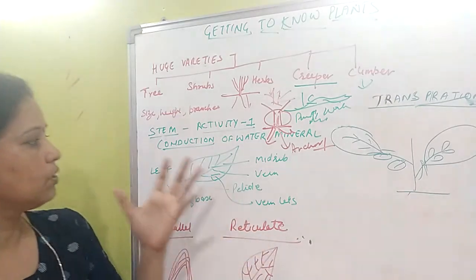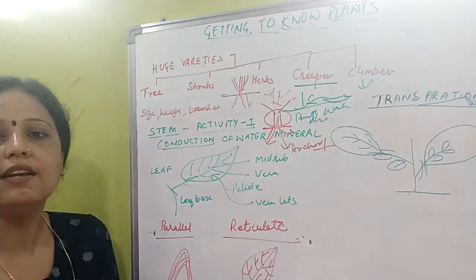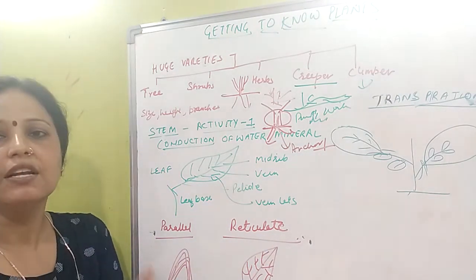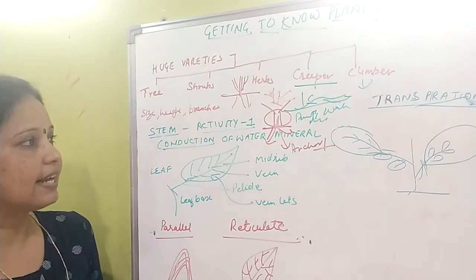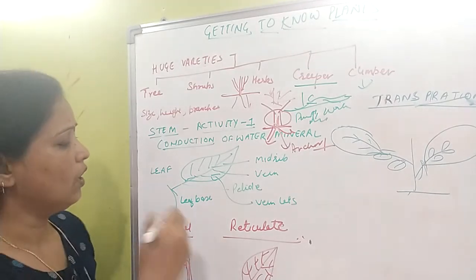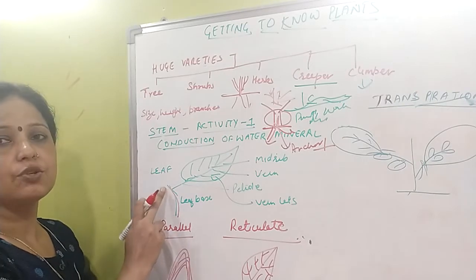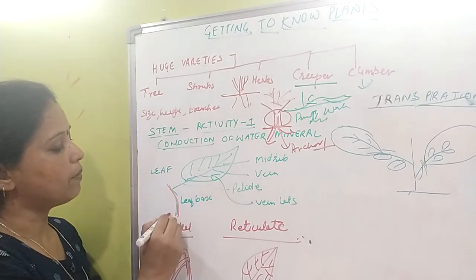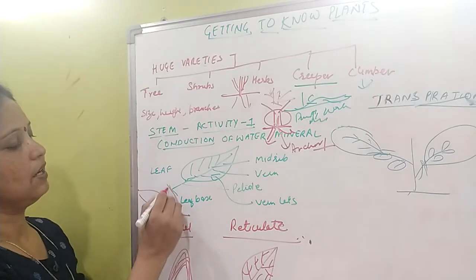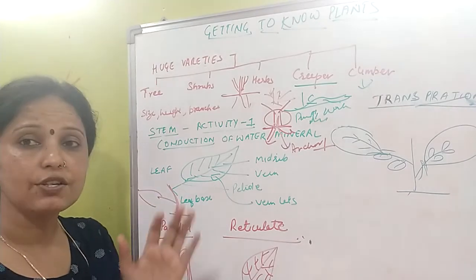Now next, move on to the leaf. Now what is a leaf? A leaf is the flattened lateral part of a plant which is connected with the stem. So this is the stem region, and the leaf is connected like this. Okay, so now what is the function of the leaf?